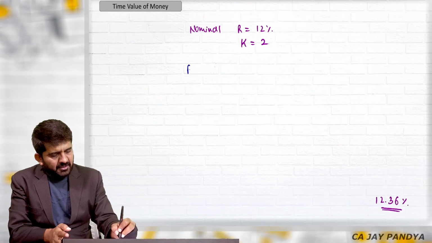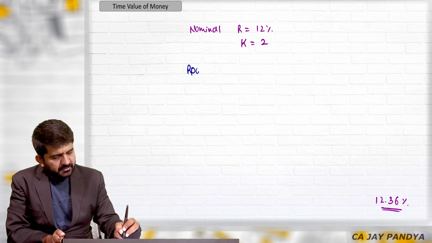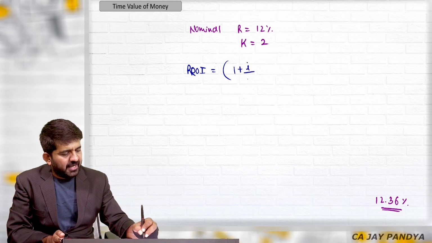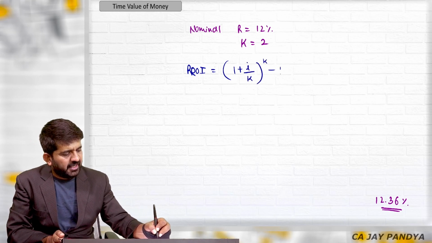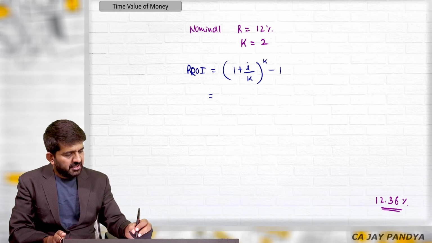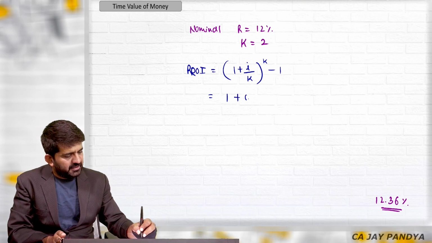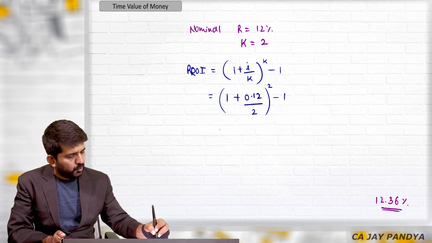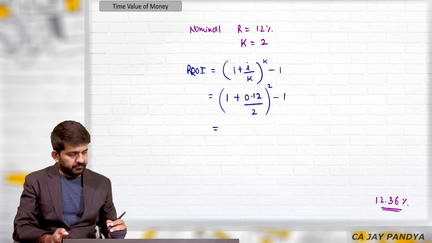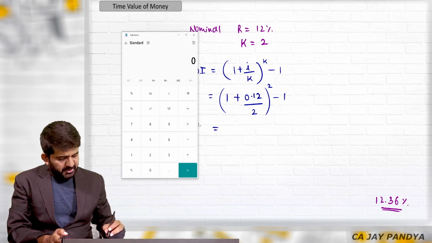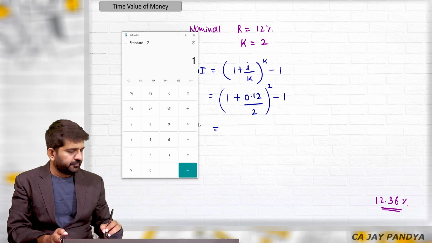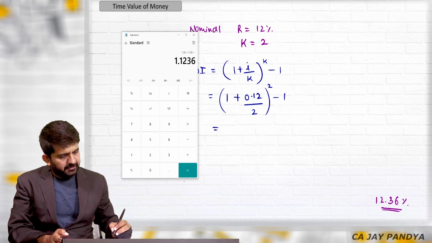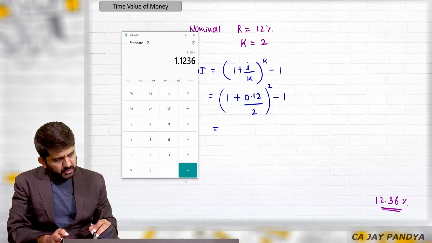What is the formula? Real rate of interest is equal to (1 + I/K)^K - 1. This is (1 + 0.12/2)^2 - 1, which is 1.06 squared minus 1.